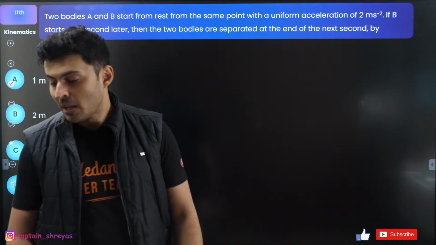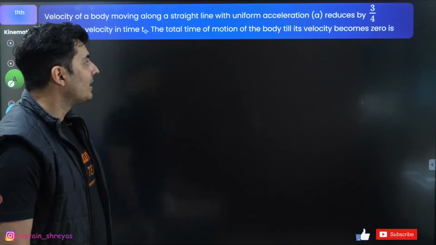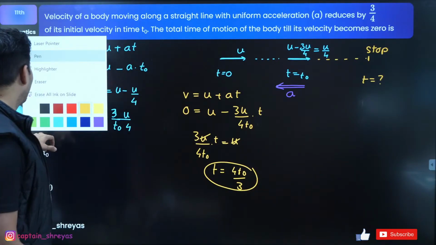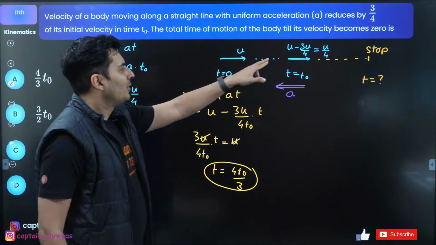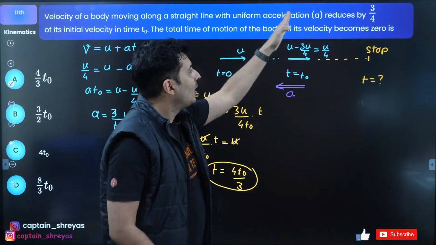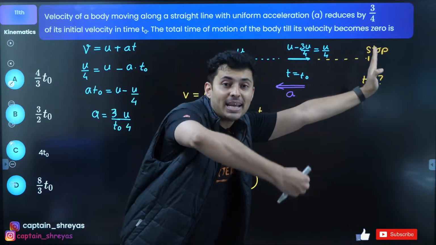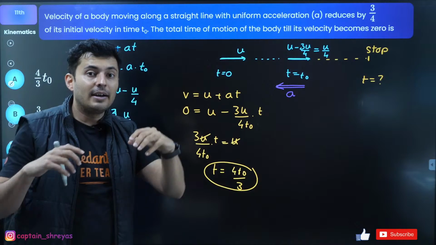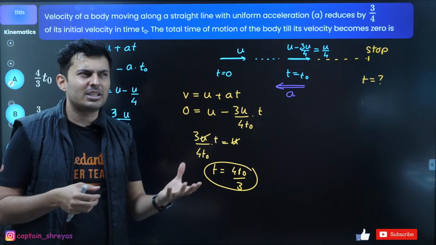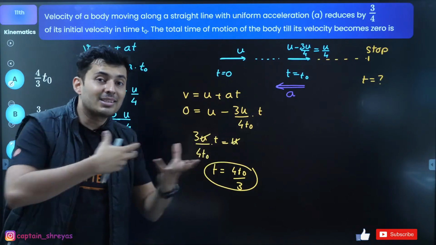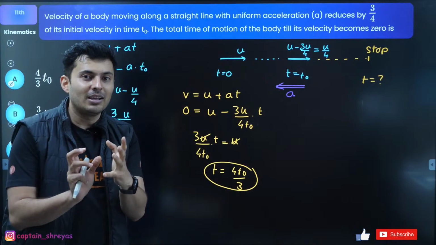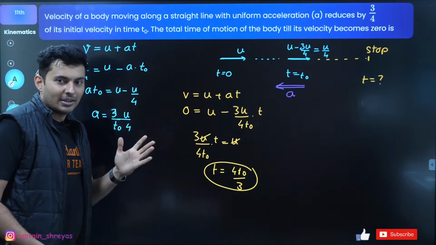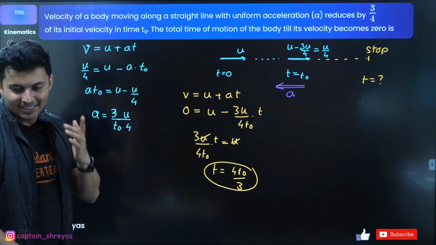Moving on. Why not u by 4? Okay, very good, Harshni. This is a very common silly mistake which many students make. So remember, the question says the velocity reduces by 3/4. Say if my speed was 100, it reduces by 3/4 of that 100, which is 75. So it reduces by 75. So remaining will be 100 minus 75, which is 25. So only 1/4 will be remaining. Understood? Great. Awesome.